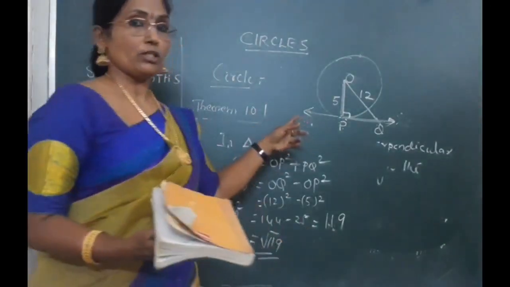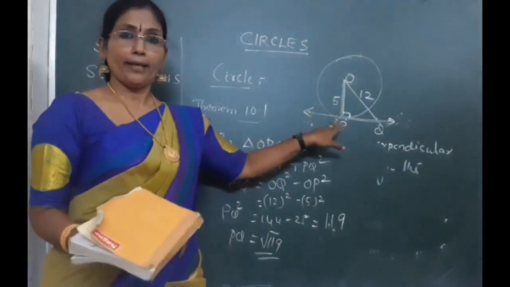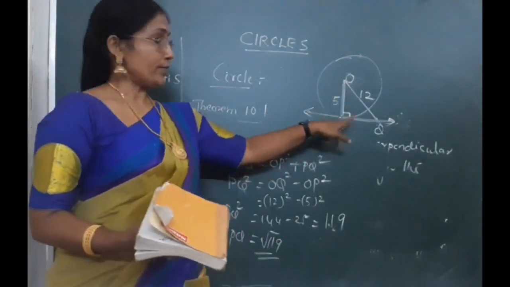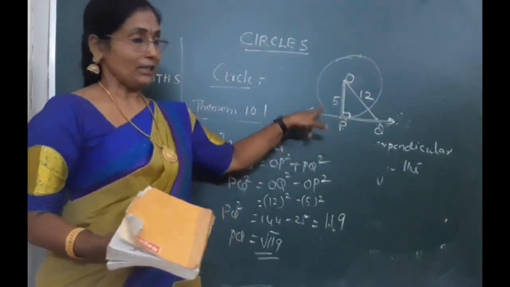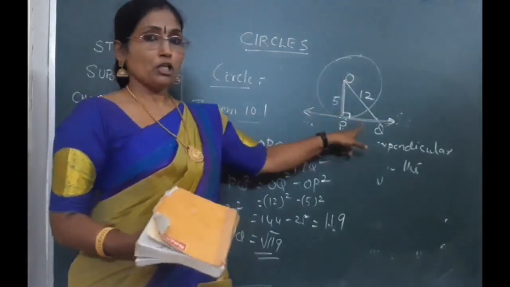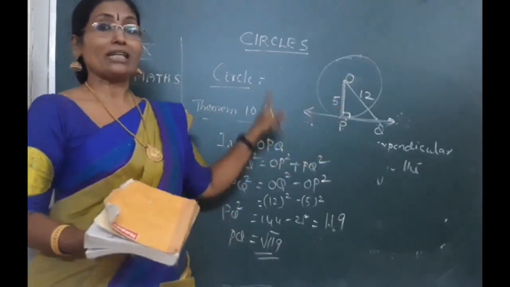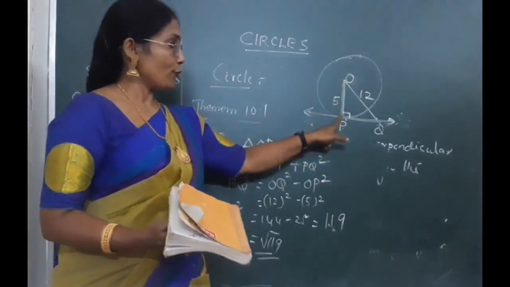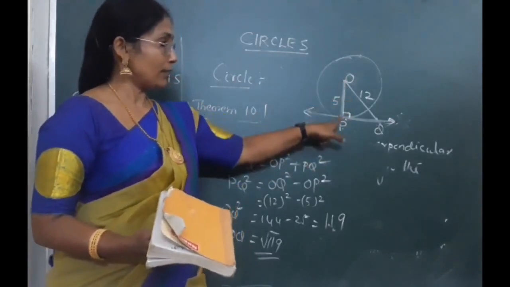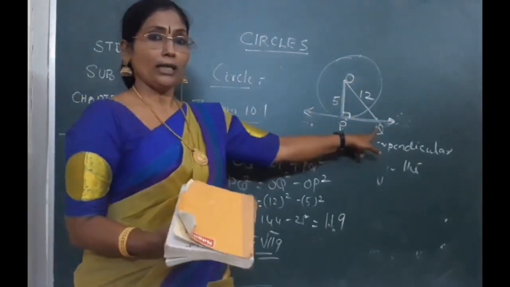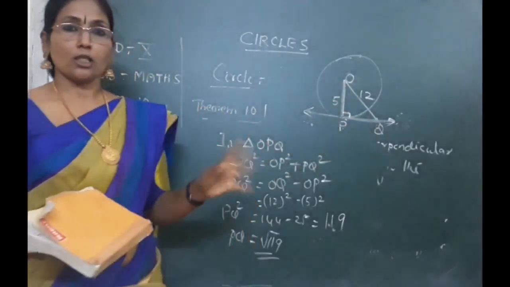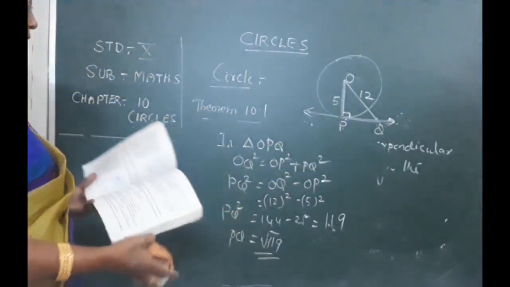Now understood the question children clearly? Here we have applied the application of the theorem. What is the theorem? Its statement is that a tangent to a circle is perpendicular to the radius drawn through the point of contact. This is the point of contact. This is the radius. This will be perpendicular to the tangent. So according to the Pythagoras theorem, you will have that answer.